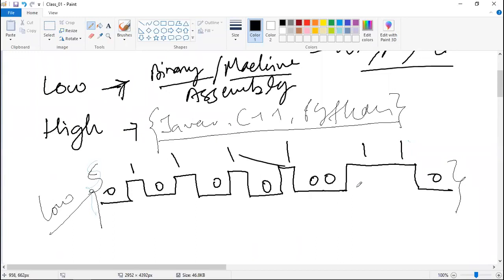Now when you see C++, Java, Python in this hierarchy, from C to C++, C++ to Java, Java to Python, day by day the programming languages coming into the market are becoming easier and easier. Like in Java and C++, there is the concept of garbage collection. The things which are not in use will be garbage collected. In Java and C++, you have to call those garbage collectors explicitly. But in Python, you don't have to call the garbage collector explicitly.